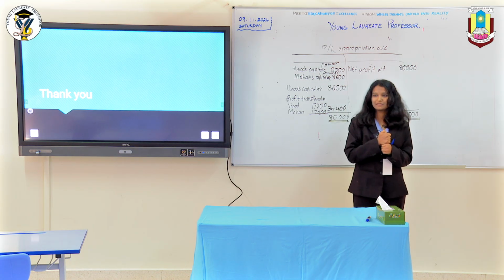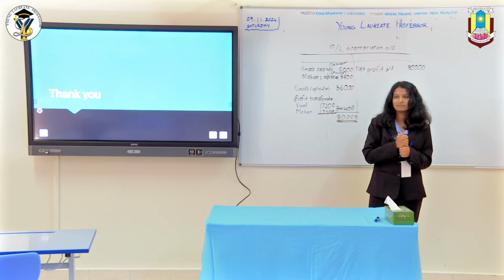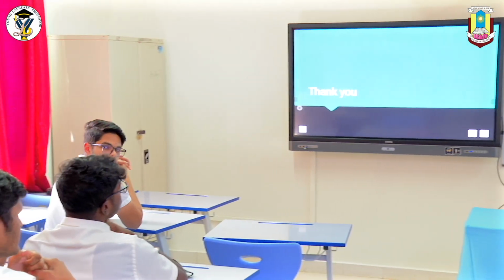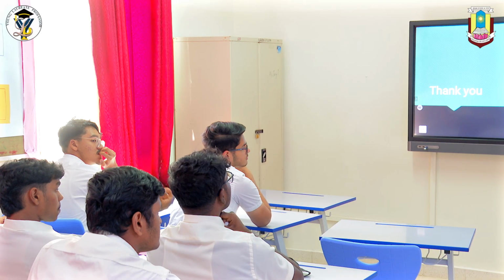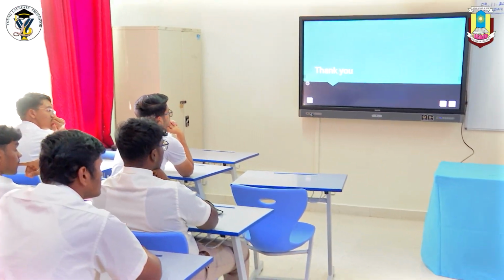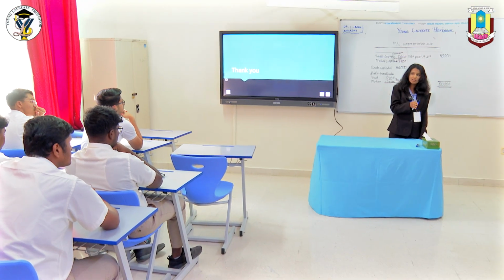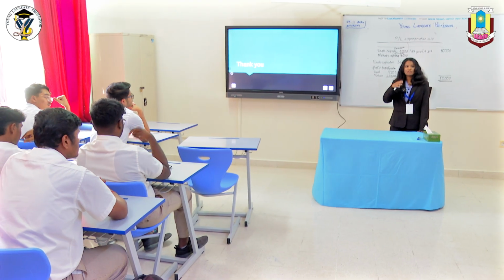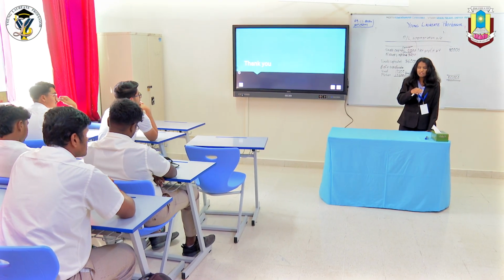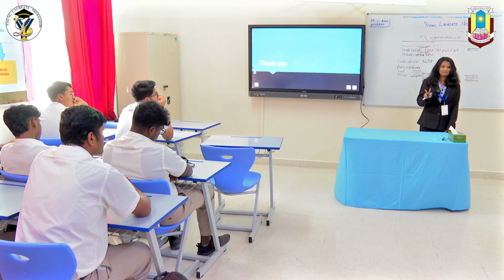Any other questions? What do you do of guaranteed profits if there is a net loss? If there is a net loss, yeah, that's an important topic. If there's a net loss, we have to compensate for the loss of the guaranteed partner, also his guaranteed profit too. So the other partners have to pay for both of them.